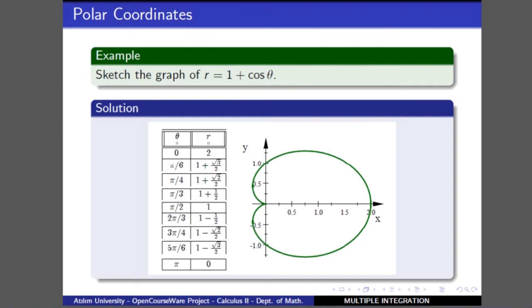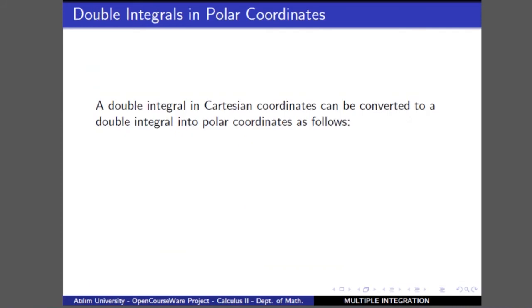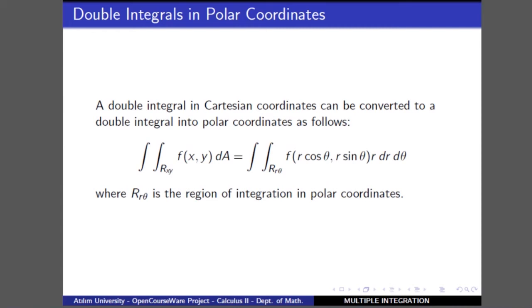The polar coordinates can also be used in the double integrals, where in this case we can say that the double integral, which is given in rectangular coordinates, can be converted into polar coordinates by using this equation.